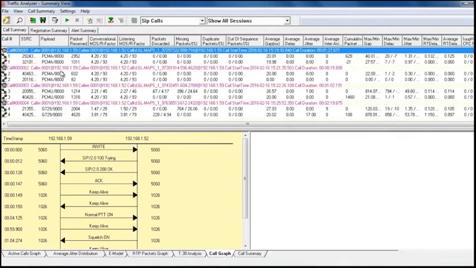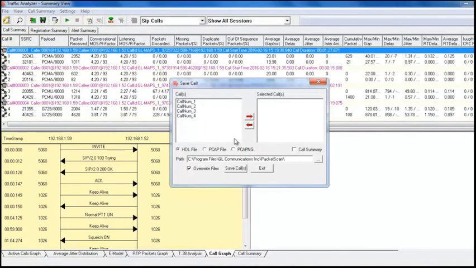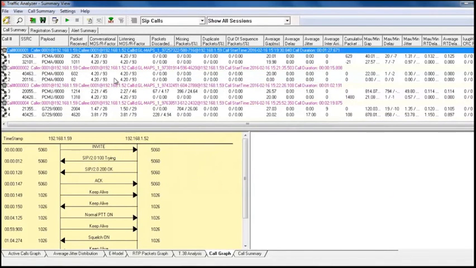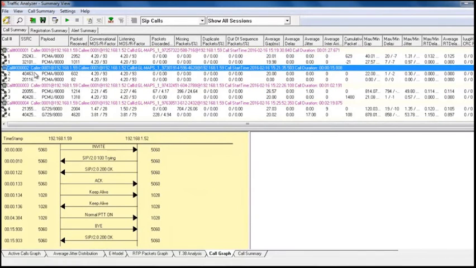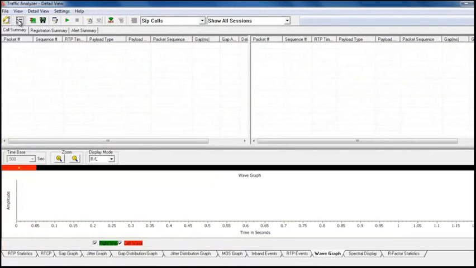Apart from this, we can save the calls to PCAP, SDL, or PCAPNG (PCAP next generation) file formats. We can also read Wireshark traces. To go further, we can even select a call and go to a detail view, which will give a detailed analysis of the call.